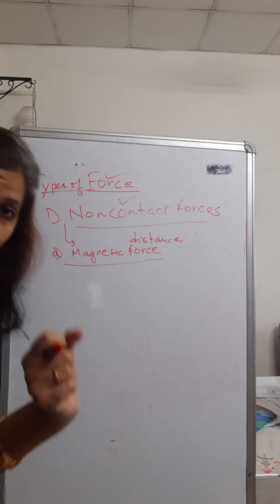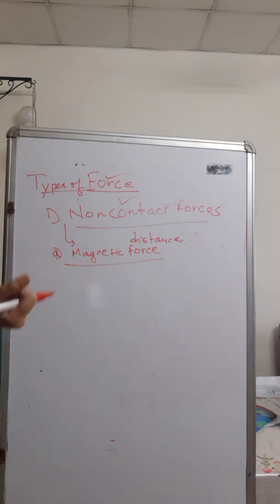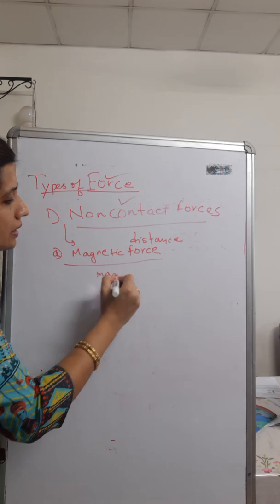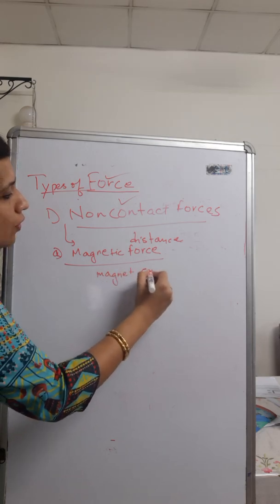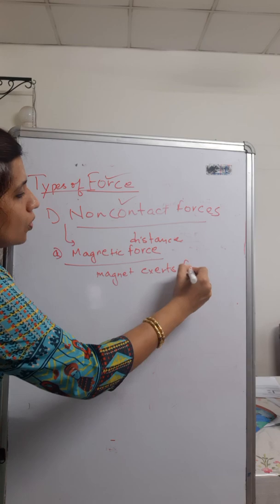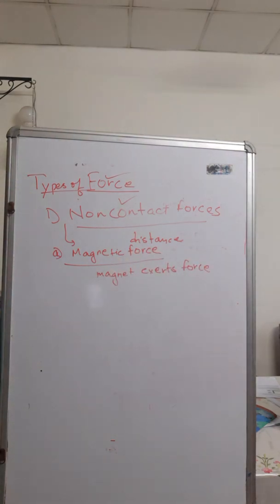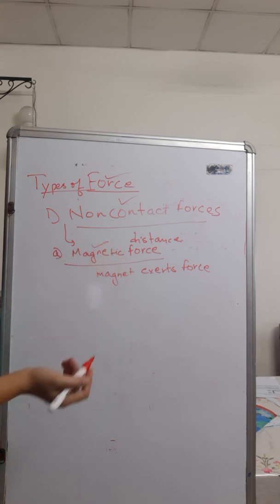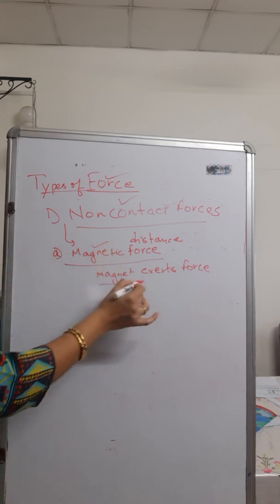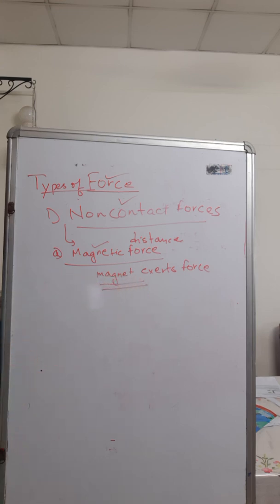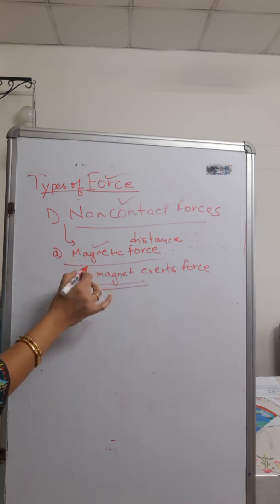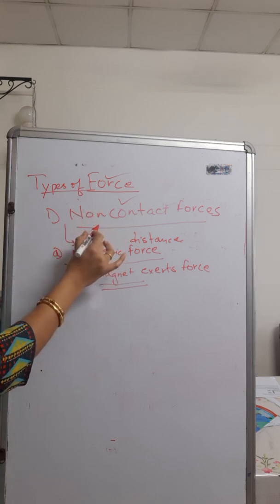किसी चीज को अट्रैक्ट करती है, अपनी तरफ खींचती है. That means magnet attracts, exerts force. exert कर रही है magnet, isn't it? So magnet exerts force on an article, दूसरे किसी iron nail के ऊपर, or else another magnet. So that force is known as magnetic force. That is why it is able to attract the iron nail or another magnet. So that is magnetic force, and it comes under the category of non-contact force.